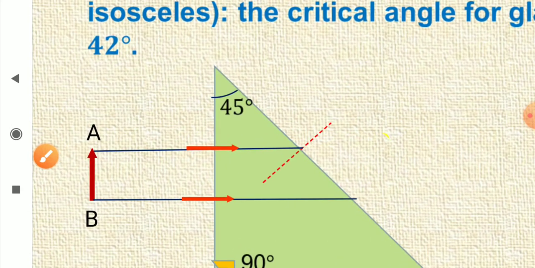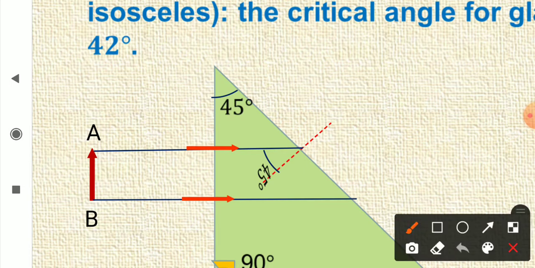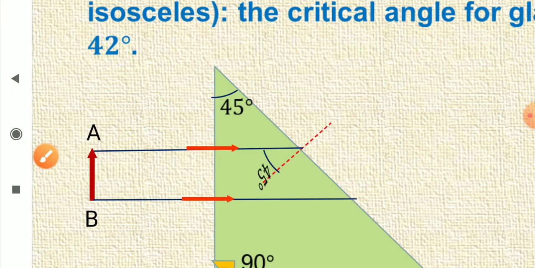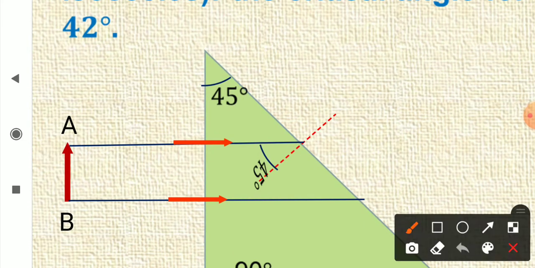So see, now you can see that this angle is 45 coming along the normal. This angle will also be 45, this angle is 90. This angle will be 45, 45, 45, and this is normal. So this angle has to be 45 degree. Sorry, the image is just reversed. So this angle is 45 degree.